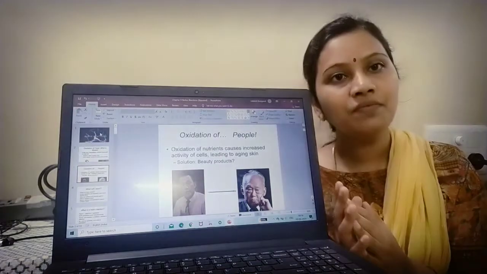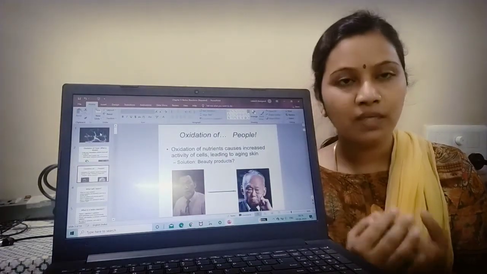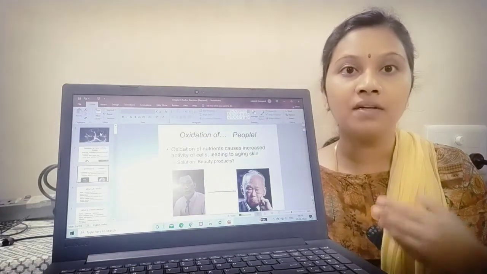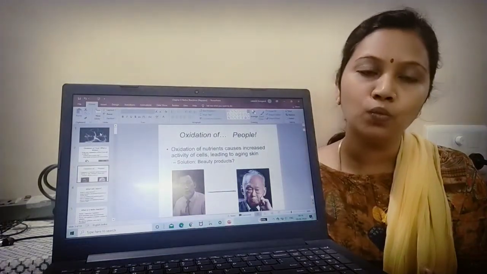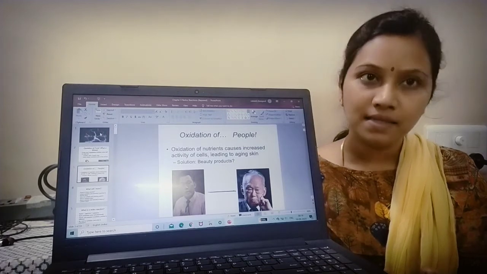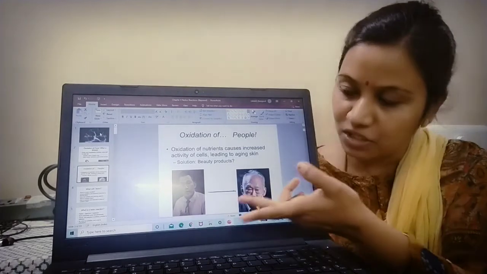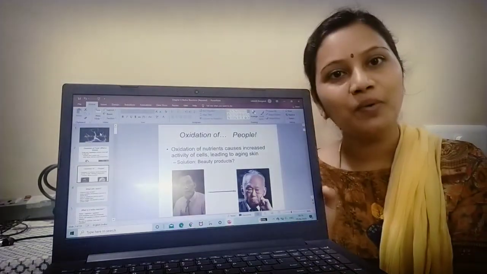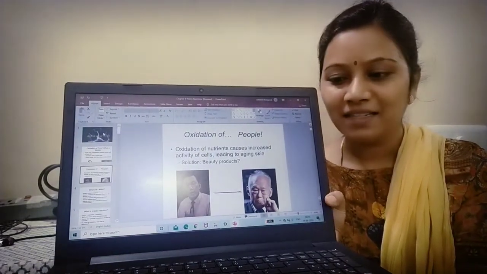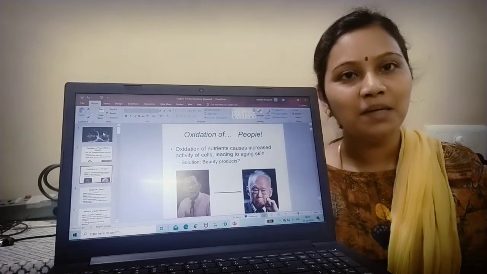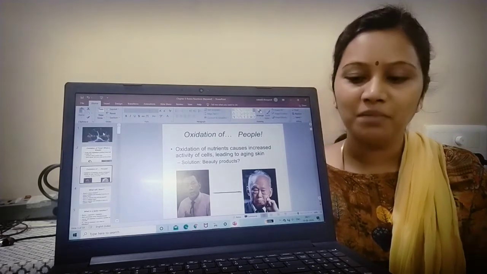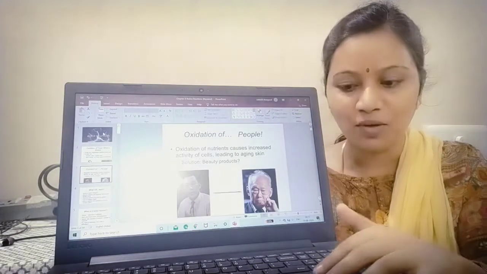So when we are constantly exposed to these free radicals, our body cells try to work more and more. As a result, the cells are oxidized, and aging happens. So how to prevent aging? That is an inevitable phenomenon, but it can be reduced by the use of beauty products, as we all know.